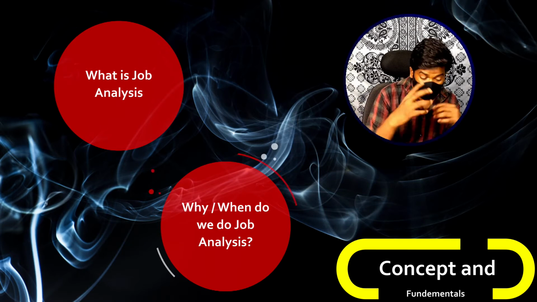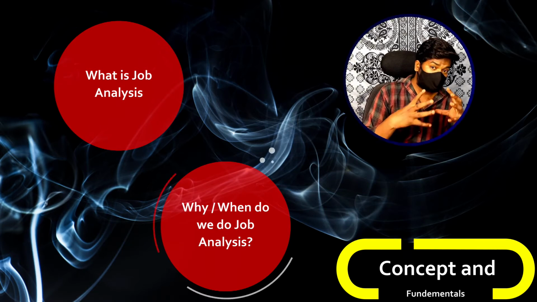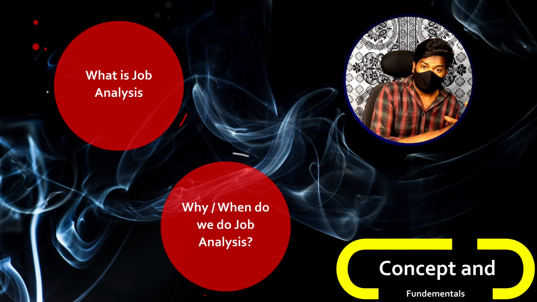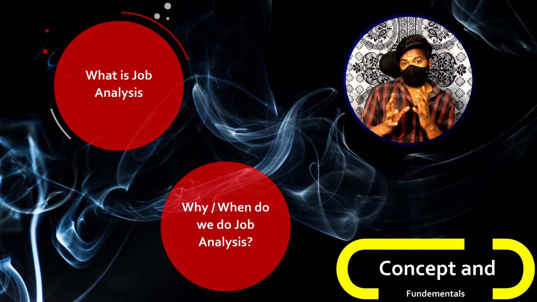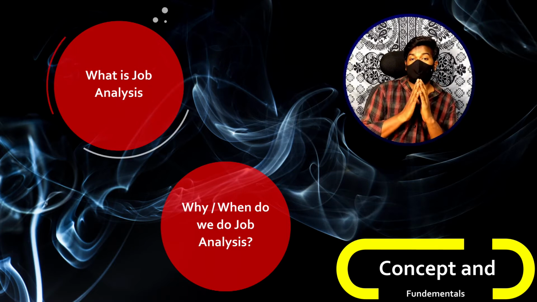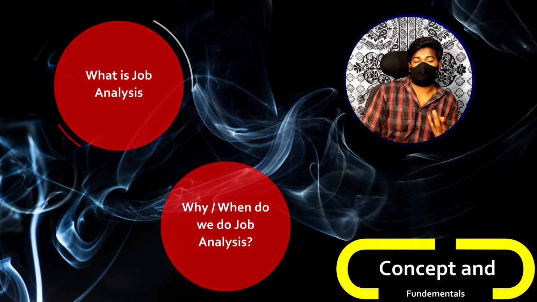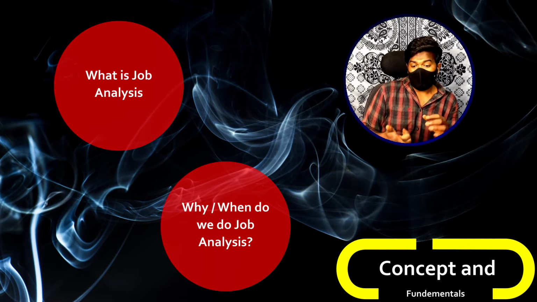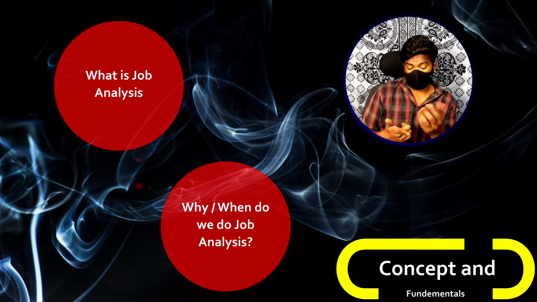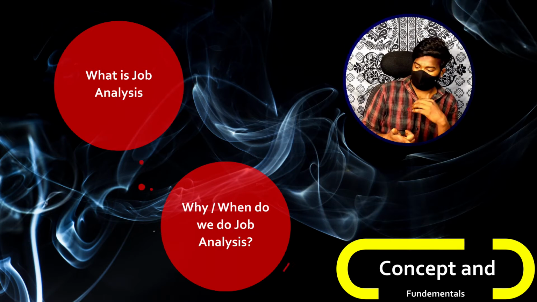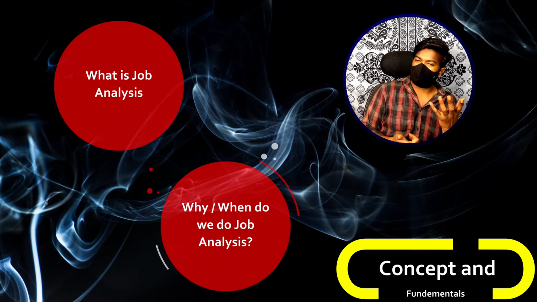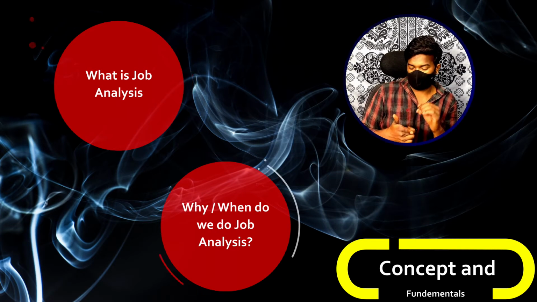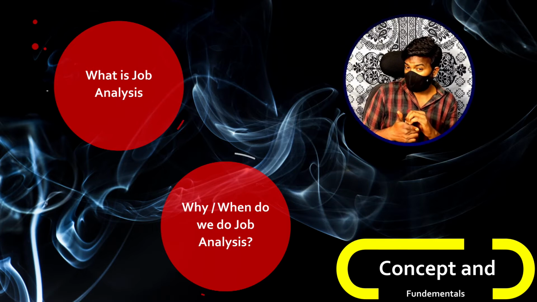And number two, you will also have information about the minimum qualifications of a person who is about to do that job. For example, take the job of a human resource manager. What will be the basic roles and responsibilities of the HR manager? To take care of all the HR aspects, compensation, performance, training, development. Based on the organization, these will be the basic roles and responsibilities of the HR manager job. That is basically called job description.